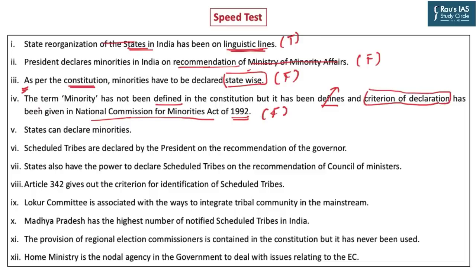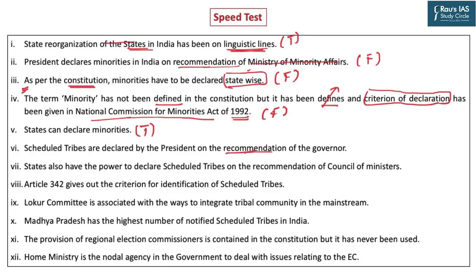The fifth statement was, states can declare minorities. This whole business of declaration of minorities comes from entry 20 of the concurrent list, which talks about economic and social planning. And since it's in the concurrent list, the central government has agreed in the Supreme Court that states can also declare minorities. But it's a different thing, as we have discussed already, that the Supreme Court's opinion is that it must be declared state-wise. But who can declare it? So far, the central government also declares it largely, and the state governments also declare it. For example, the Maharashtra government has declared Jews as a minority in the state. This statement is true.